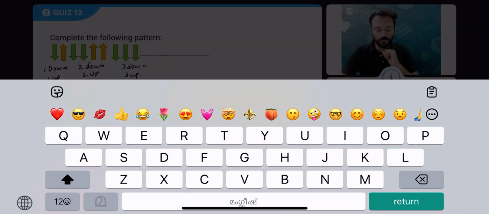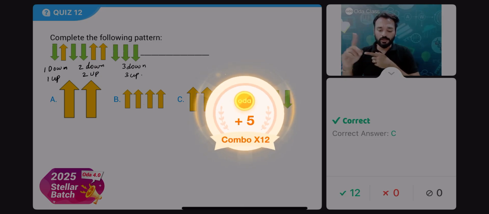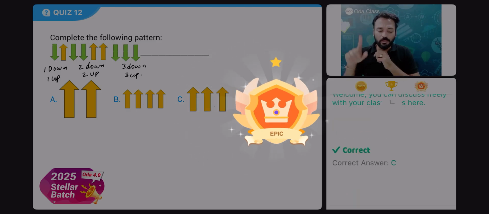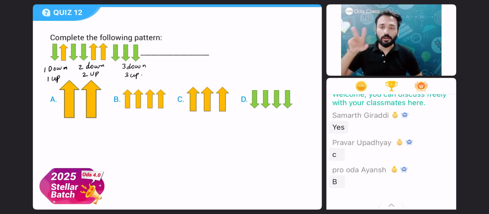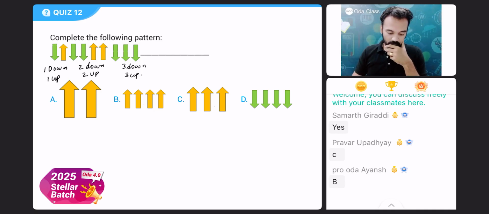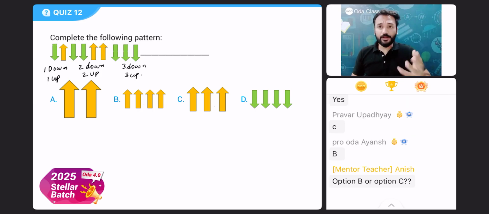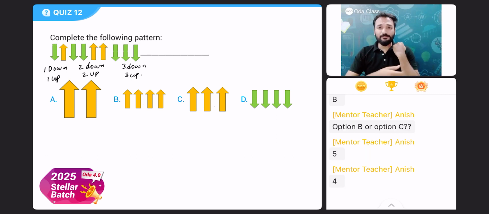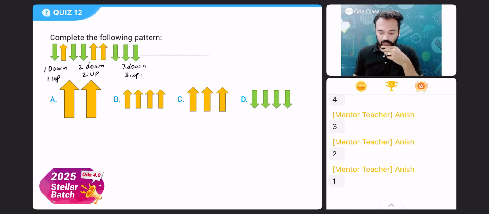Your time starts now. Try everyone. 1 green down, 1 yellow up. 2 green down, 2 yellow up. 3 green down, 3 yellow. Very good, everyone. A lot of you are getting it correct. Amazing. 10 more seconds I will give you. 5 seconds left. Your time's up.